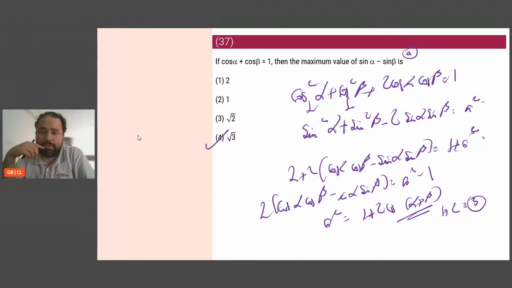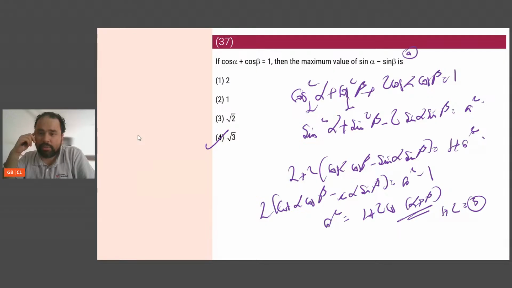This was cos of alpha plus beta, which was coming in. I made a mistake there. It will be minus 2 sin alpha sin beta. I hope this part is clear. Any question, guys? I'll stop for 30 seconds. I know I have about 8 minutes to go, so that's okay. Any questions here, guys? Is this part clear to everybody?